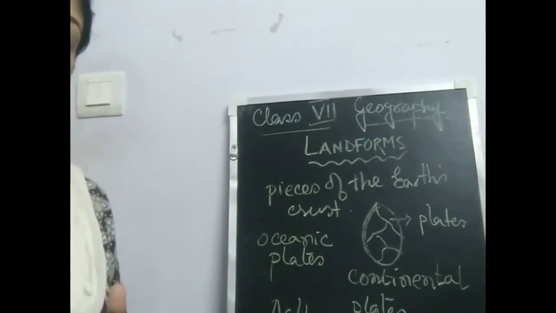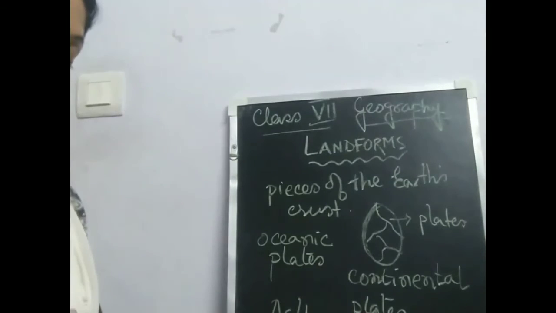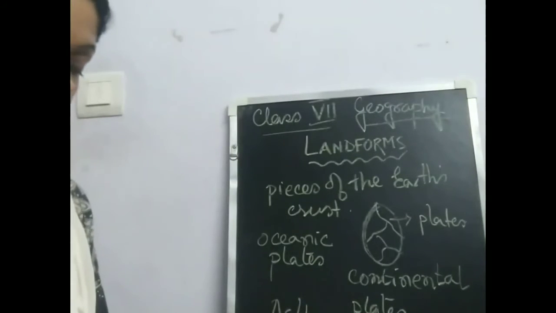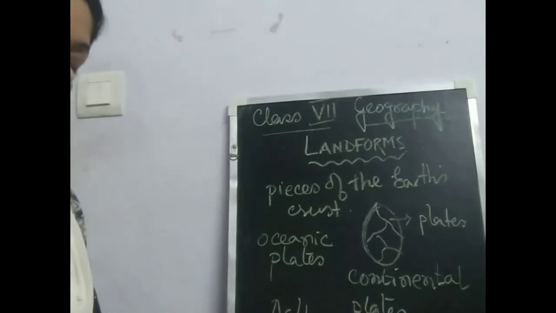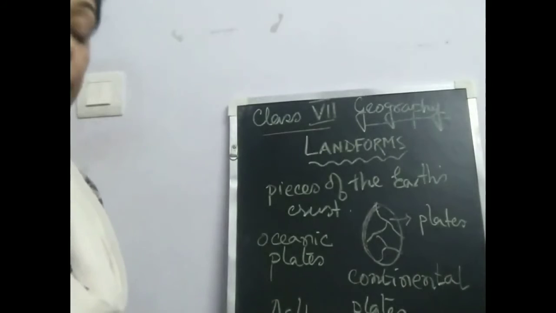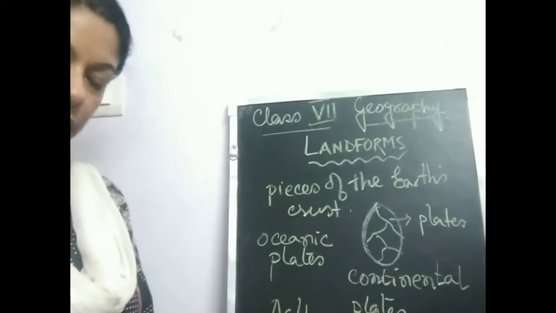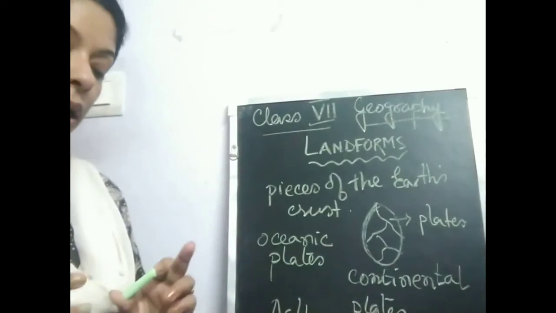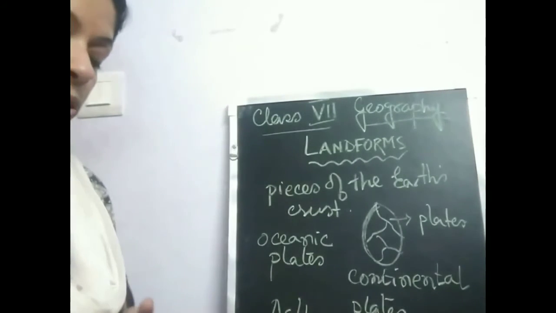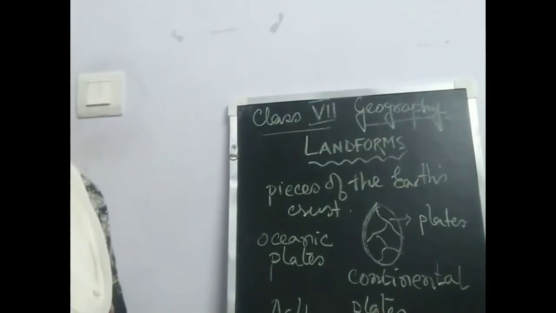Then, due to the pressure that exists, either an earthquake occurs or there is a volcanic eruption. And due to this earthquake or volcanic eruption, a series of landforms develop on the surface of the Earth. So these landforms are formed due to the endogenous forces.